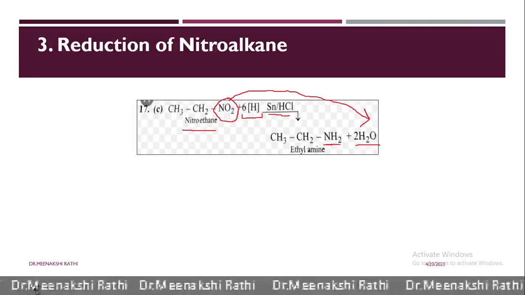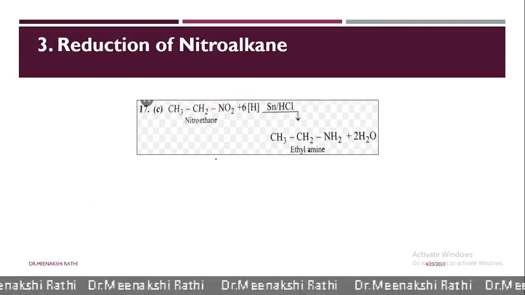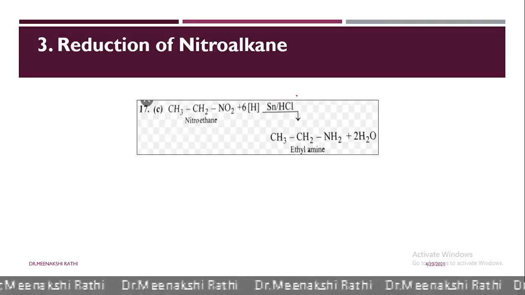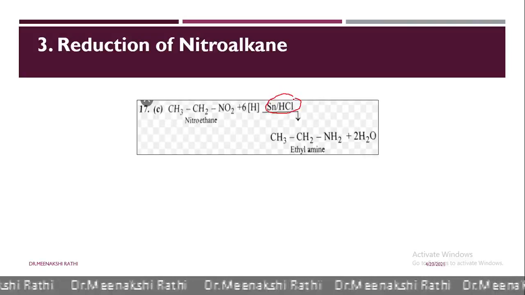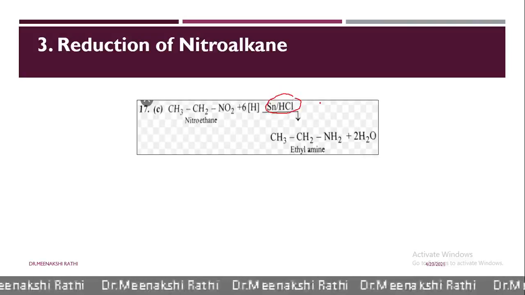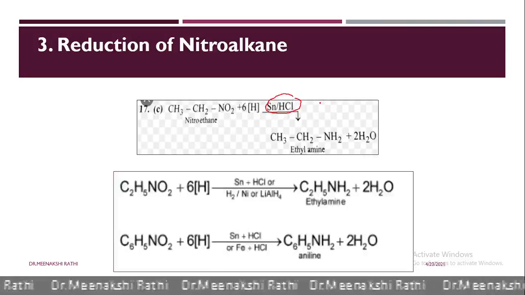So here, as there is an addition of hydrogen, it is a reduction process. In place of Sn and HCl, as I already told you, hydrogen in presence of platinum or nickel can also be used.